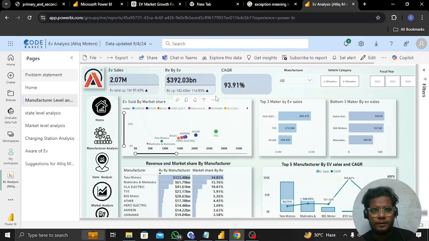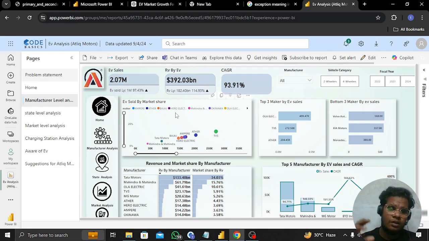Here, EV sold by market share shows how many EVs are sold and which manufacturers' EVs are dominating the market. That's what that scatter plot is saying. Here we can see the manufacturer, vehicle category, and fiscal year.